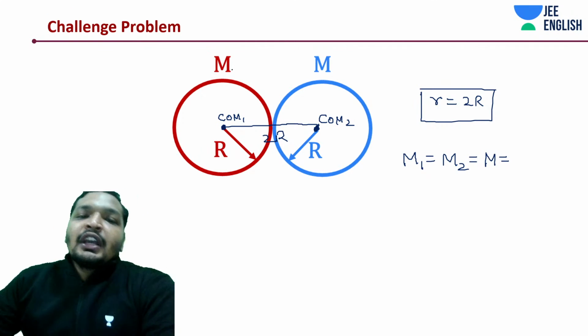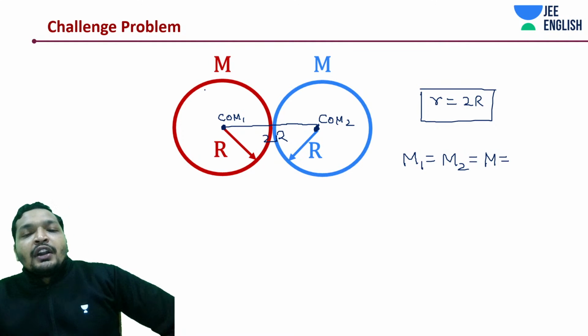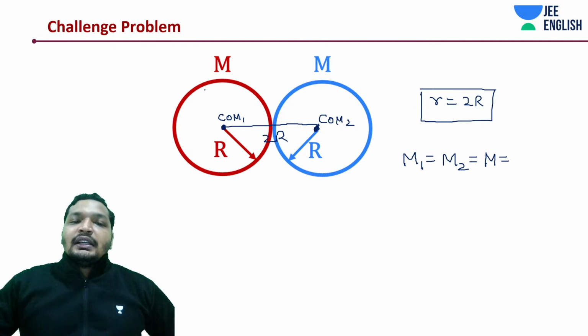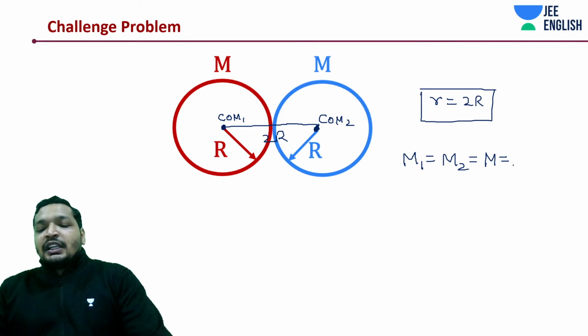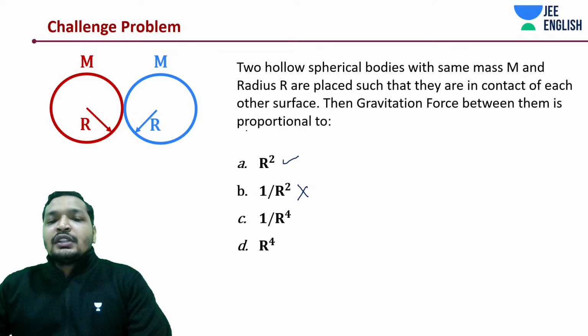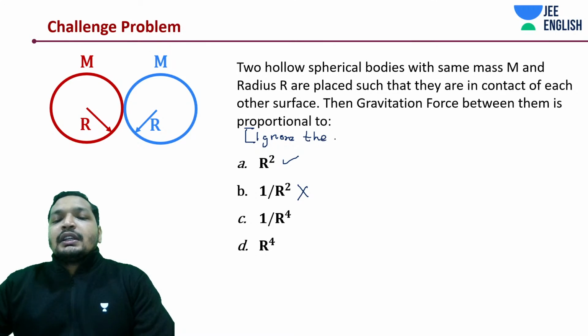This time we are not going to assume a volume density, but an areal density. Since it is a very thin shell, definitely in your questions it would be given as: ignore the thickness of the shells.